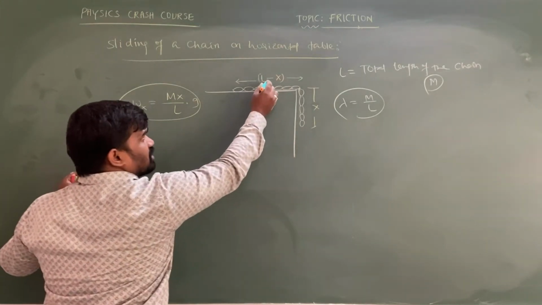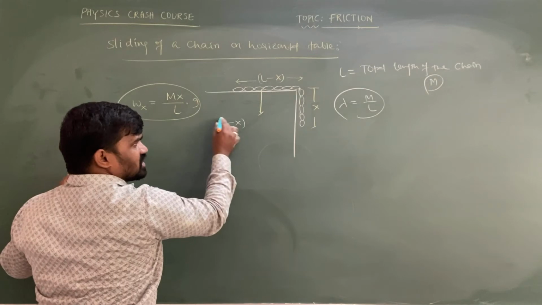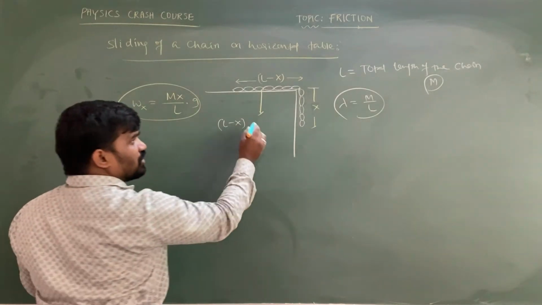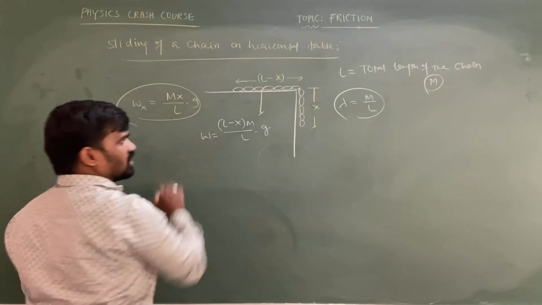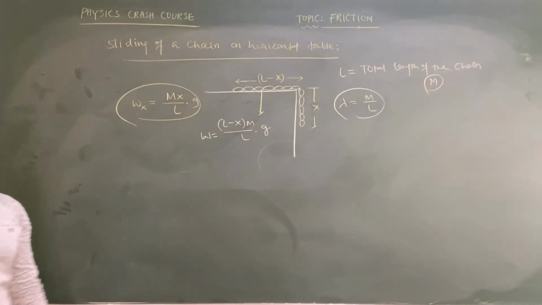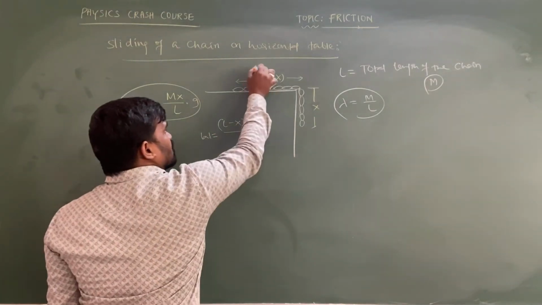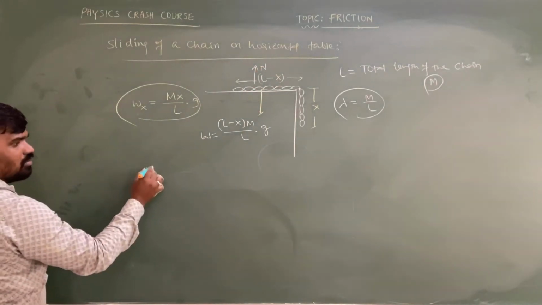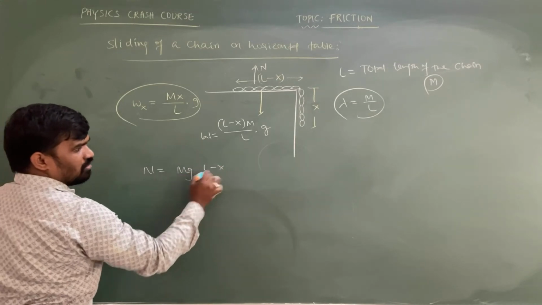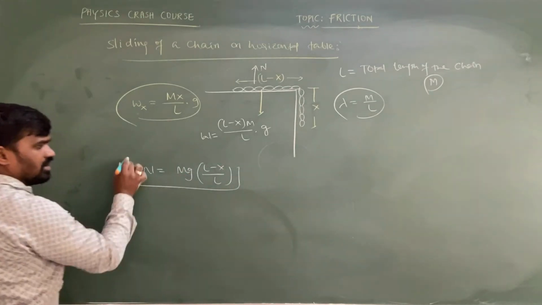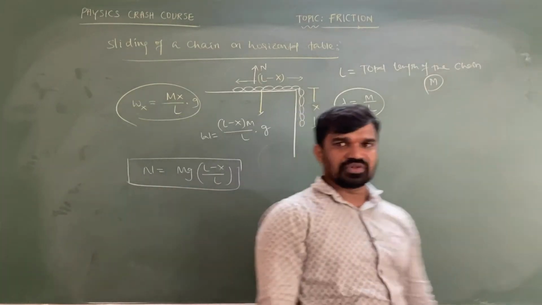The remaining mass is how much? The remaining length is L minus x. What is the mass per unit length? M by L into g. So this is the weight of the chain which is present on the horizontal table, on which the normal force is acting. Then the normal force is equal to what can I write? Mg into (L minus x) by L. So this is the value of the normal force in this case.